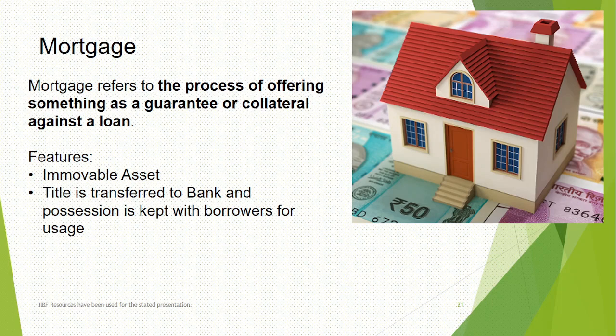Second, title is transferred to the bank through a registered mortgage. Registered mortgage is actually very costly, hence we do it through certain alternative documents. Registered mortgage will cost very heavily. Why? Because stamp duty is to be paid. Let's say you're taking a loan, so the title of the property has to be transferred to the bank, and later on the bank has to transfer it back to you. So the borrower is going to bear the cost of transferring the name again and again in official records. So it's going to be a costly affair.